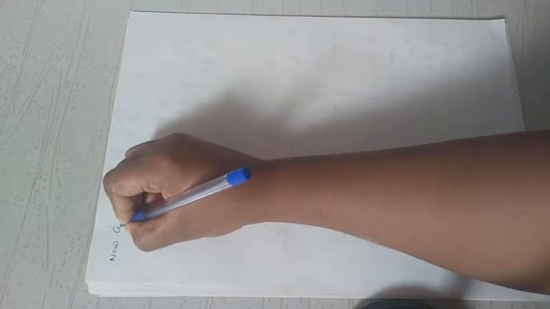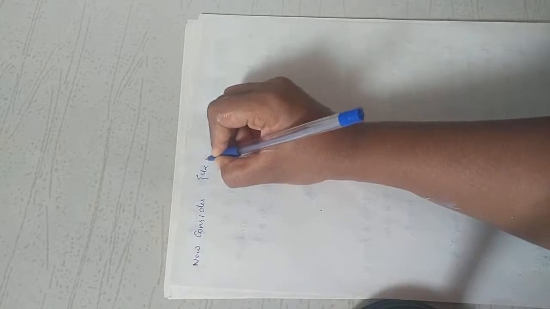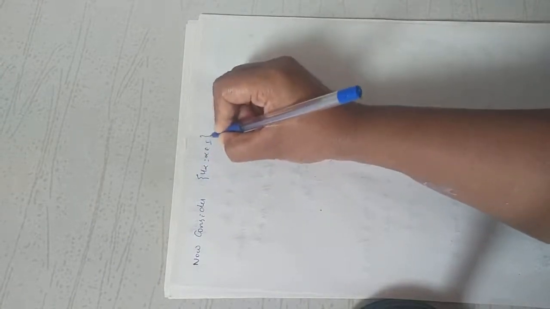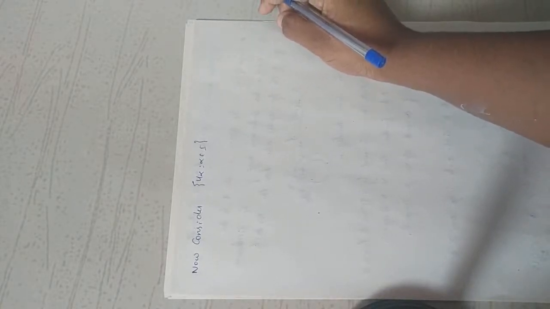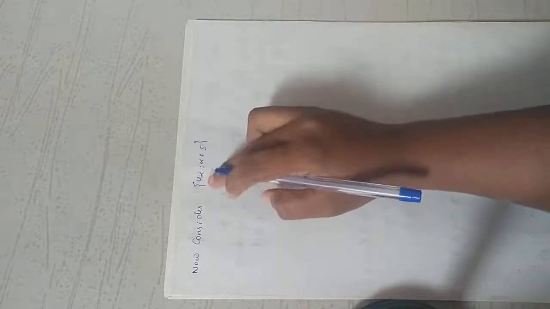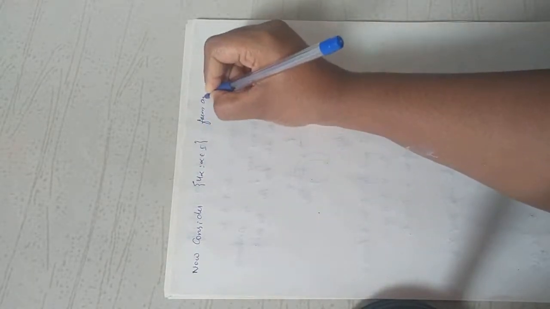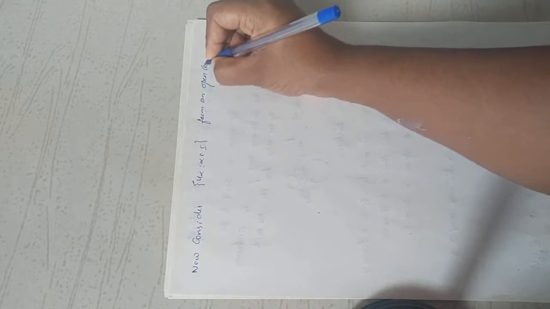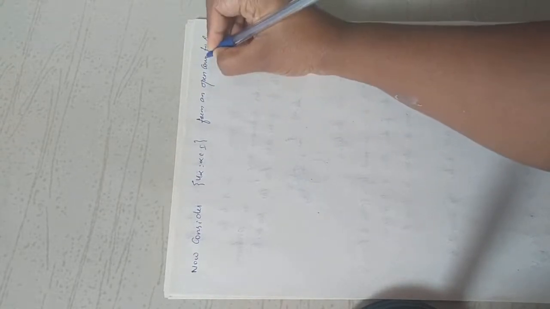Now consider the collection U alpha, an indexed set. What is U alpha? f inverse of V alpha, and every U alpha is open in X. Then the collection U alpha forms an open cover for X.